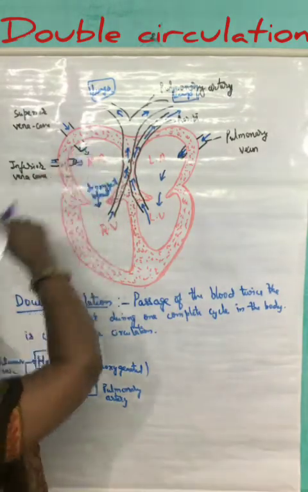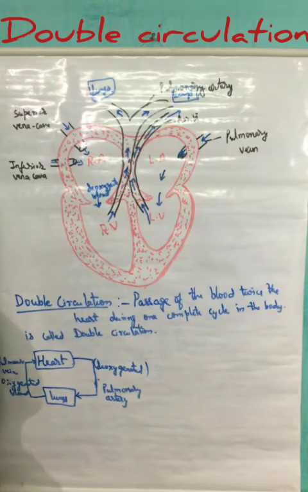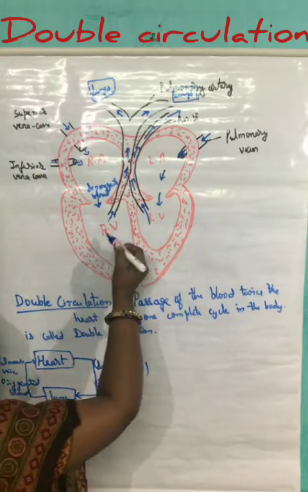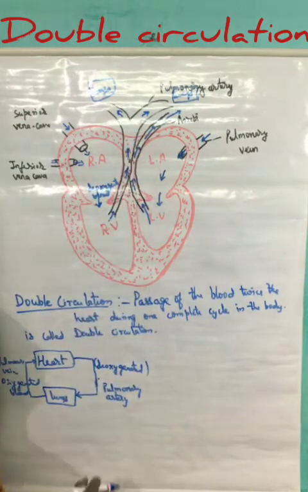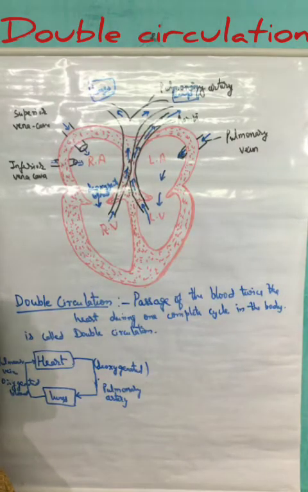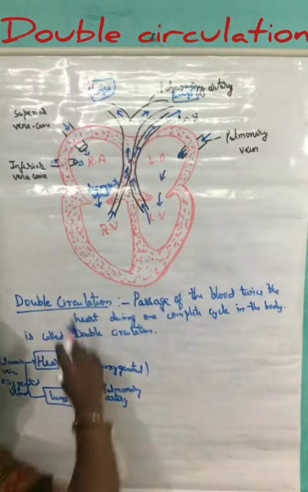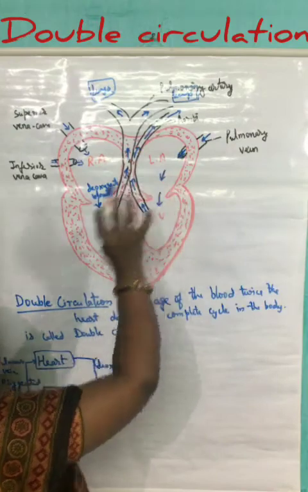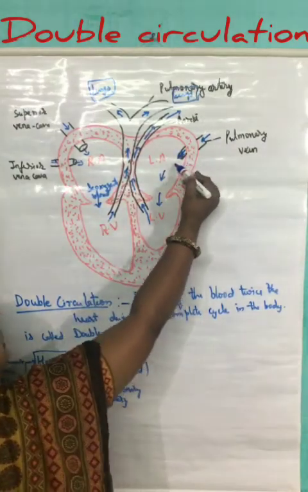What have we discussed? The right auricle receives deoxygenated blood. It is being sent to the right ventricle. When the right ventricle contracts, the deoxygenated blood passes through the pulmonary artery and is being sent to the lungs. After reaching the lungs, the gaseous exchange takes place and the blood becomes oxygenated, and from here the heart will again receive this blood from the lungs through the pulmonary vein.